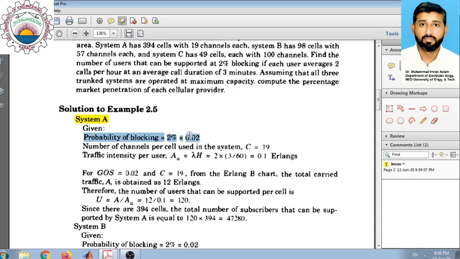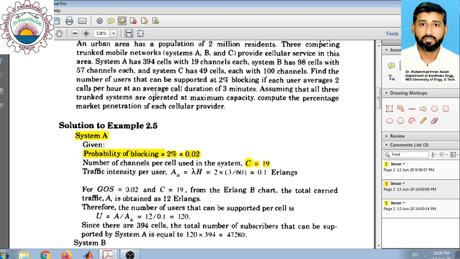We are given that the probability of blocking that we need to focus on is 2%, which is actually 2 divided by 100, that is 0.02. For system A, the number of channels in a cell is given as C equal to 19. And the second thing is this condition of how users are making calls in the cell. This will give you traffic intensity per user, which is by definition the product of lambda and H, where lambda is the arrival rate, which is mentioned here as average 2 calls per hour. So lambda is 2.